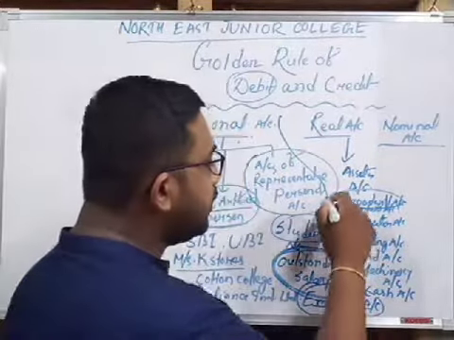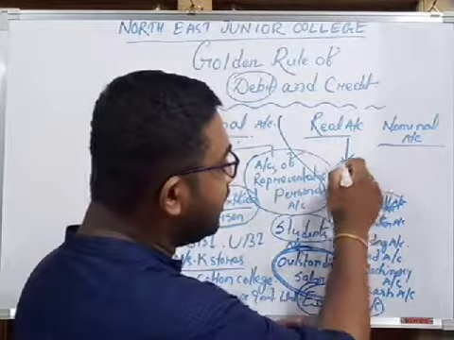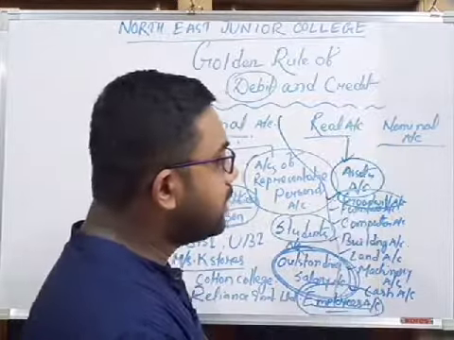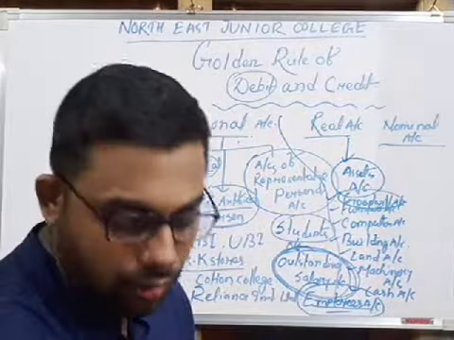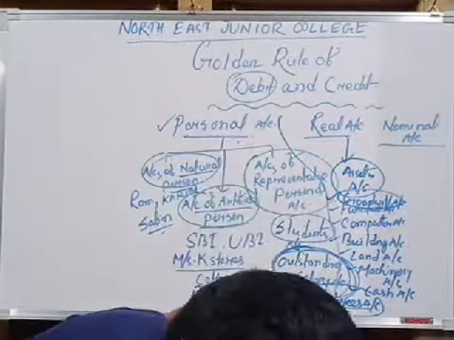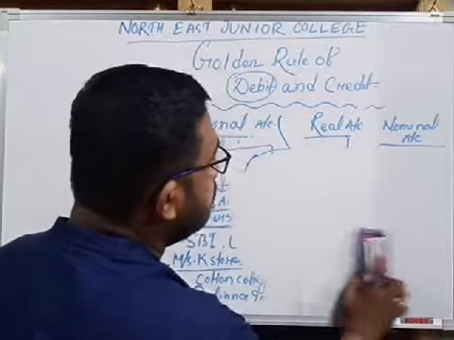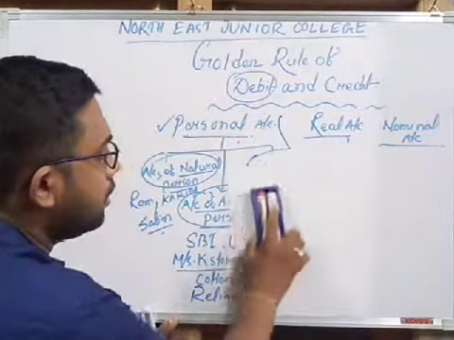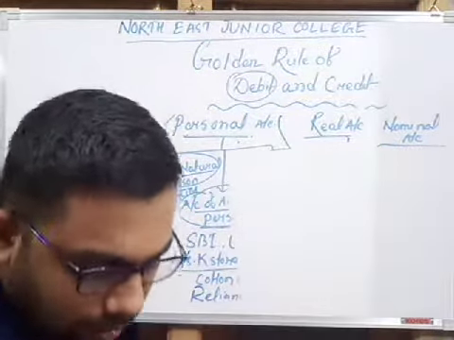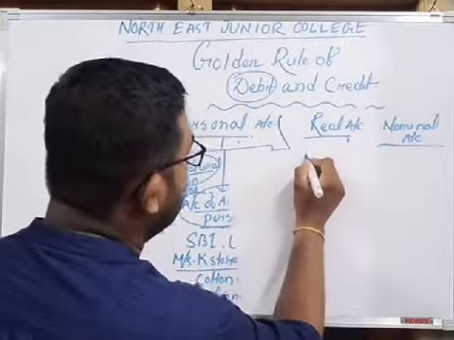So it is an intangible asset, but as it is an asset and real account is related to assets, it falls under real account. And the next important account is nominal account.